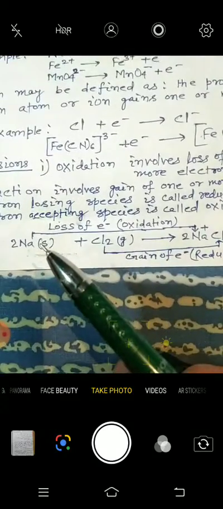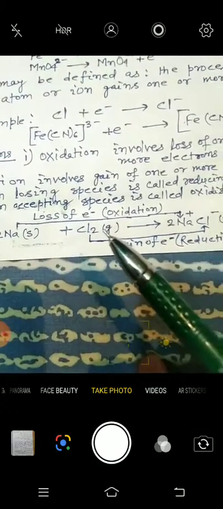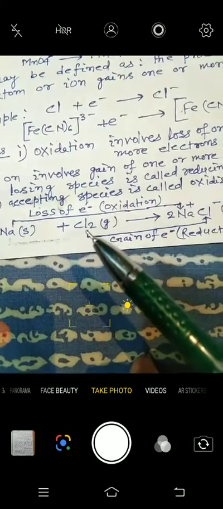So this is an example of a redox reaction. Sodium here loses one electron and the Cl atom gains the electron.